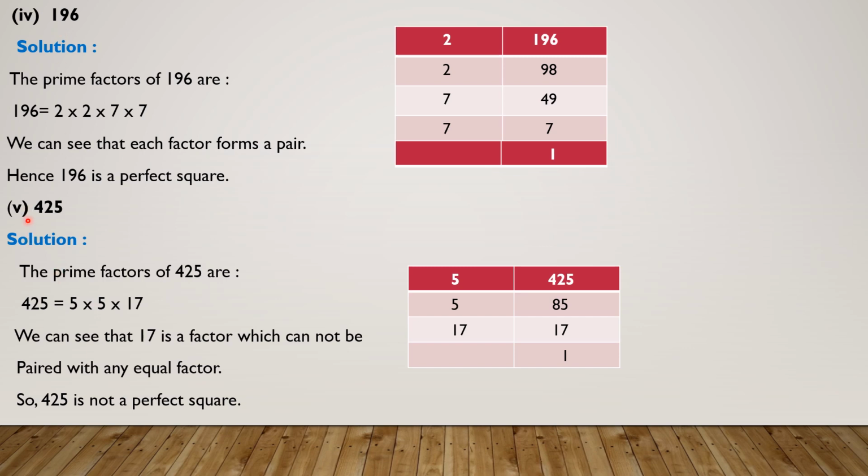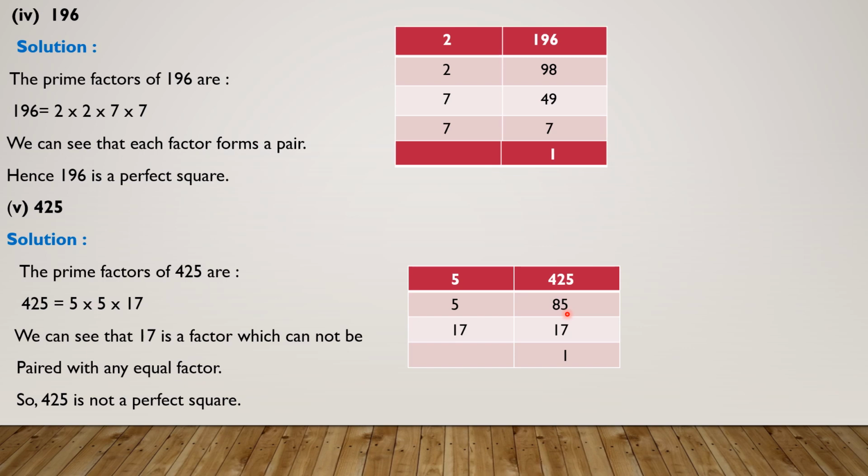See part number 5, that is 425. First of all we will find the prime factors of 425. It is divisible by 5. At unit place we have 5, so we will divide our number by 5. We will write here 5, divide this number by 5. 4 8s are 40, 2 is remainder, 4 5s are 25. So we get here 85.